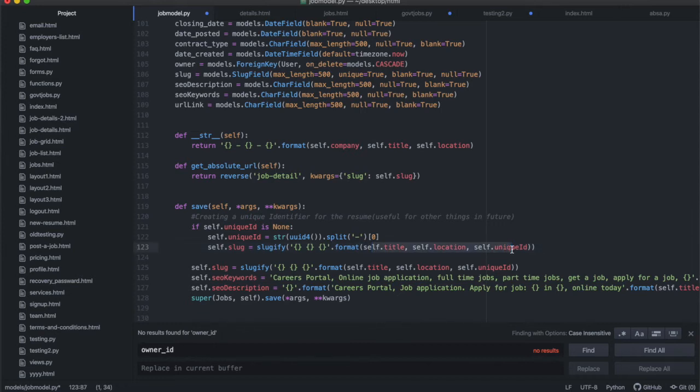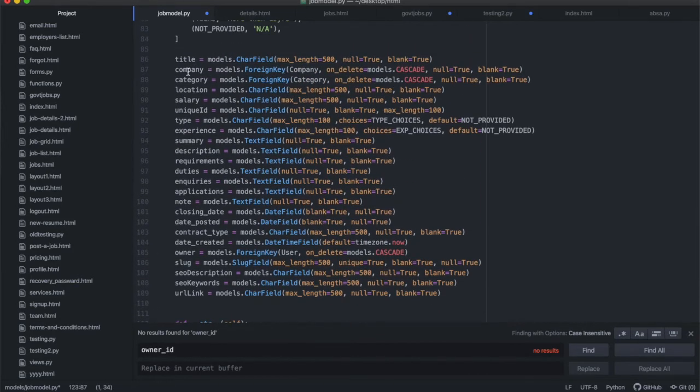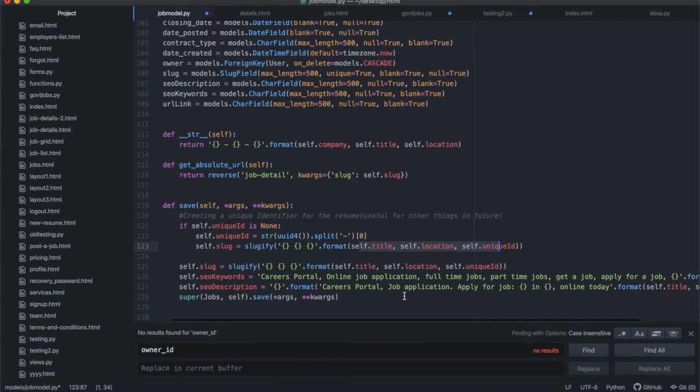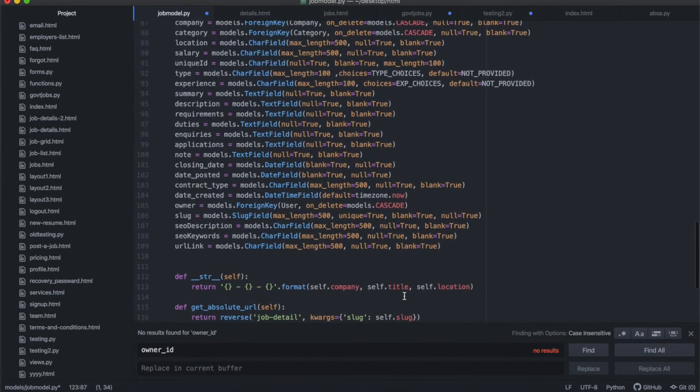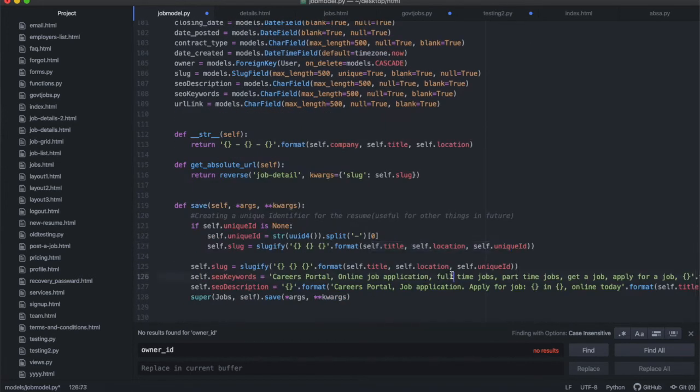And then the second error that I got was that when you're saving this, I wasn't able to access, from inside the save function, for example, the foreign key. So if I wanted to say company.title and specify that, I had it inside of the job description and the SEO description, the keywords, I wanted to include the title, and the way I was going to get the title was from the company title. So I wanted to be able to say self.company.title inside of the save function. Okay, that doesn't work, because inside of the save function, you haven't actually created the company yet, because you're still saving it, all right?